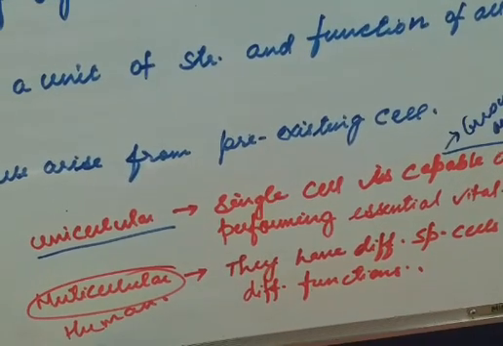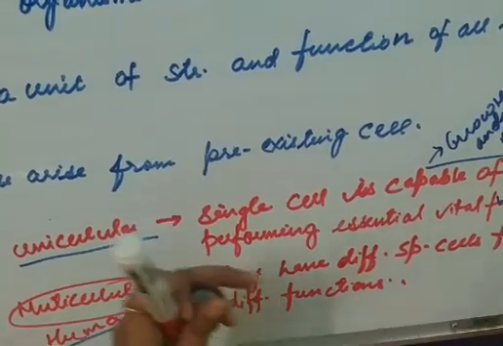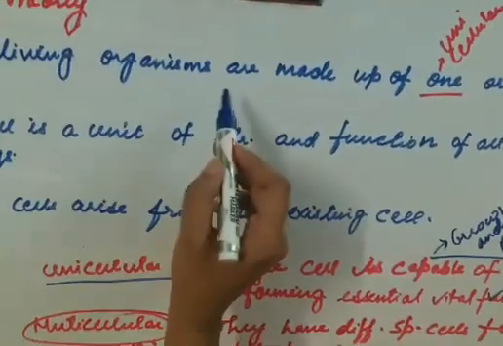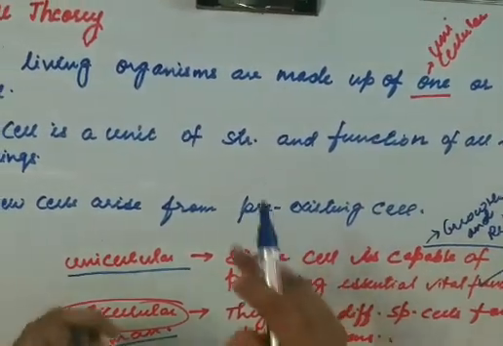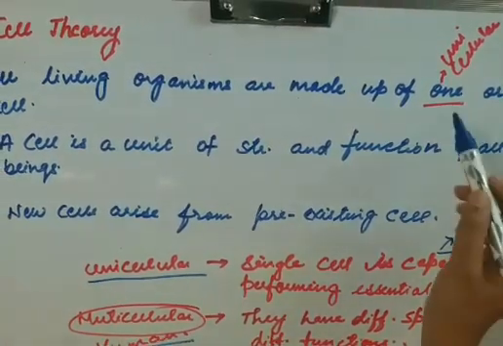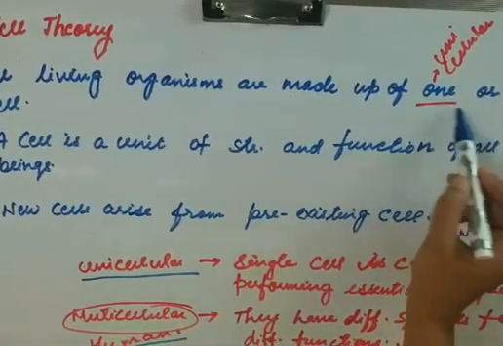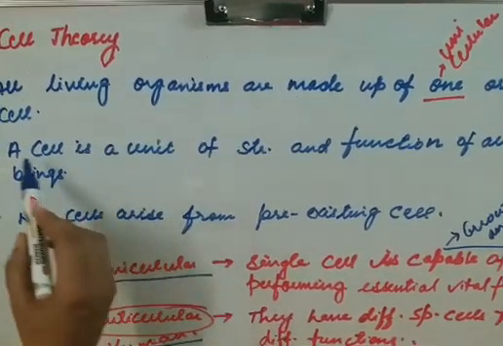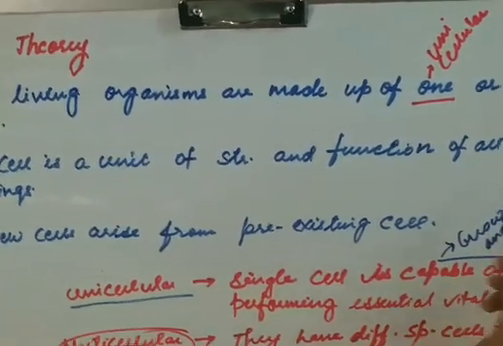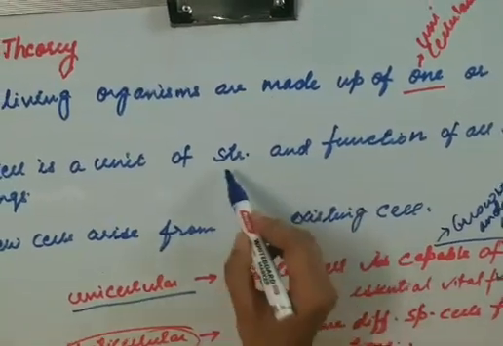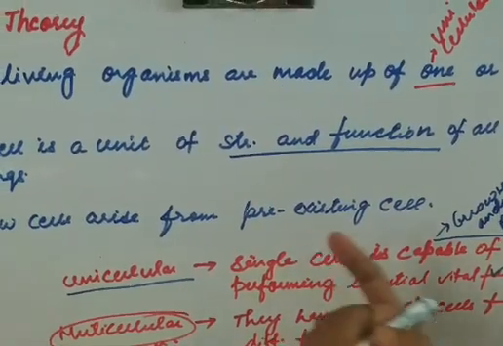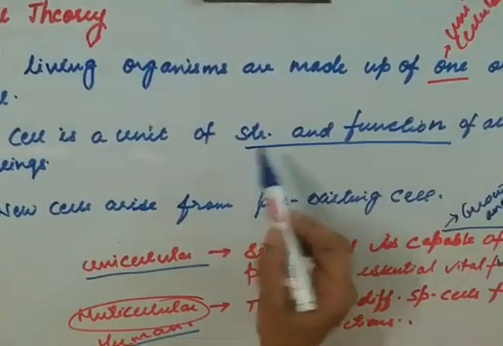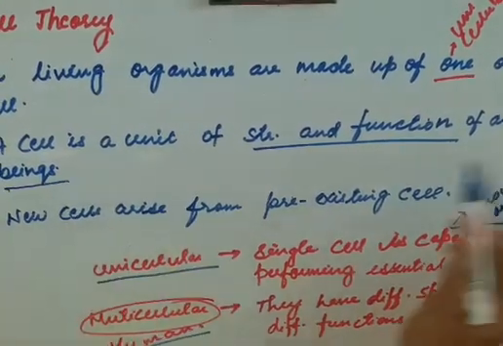But in multicellular organisms like us humans, different specific cells are for different functions. So this is the first postulate of the cell theory, that all living organisms are made up of one or more cells. The second postulate states that a cell is a unit of structure and function of all living beings. It is a structural and functional unit. Without cells, tissue cannot come, and thereafter no organ system. So it is the fundamental structural and functional unit of all living beings.